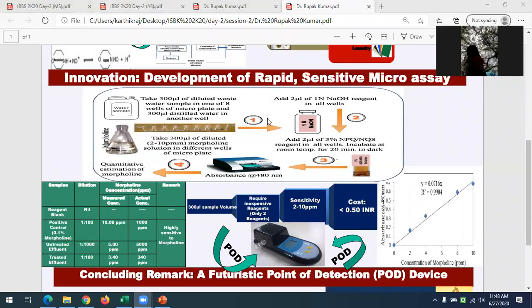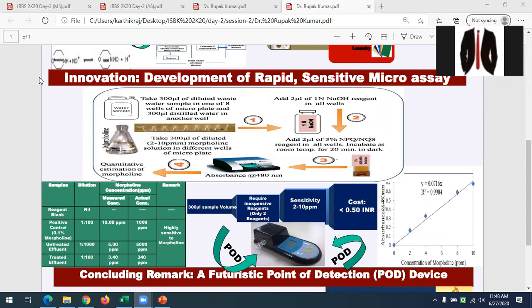It means that when we consume coated fruits and vegetables, or take water from an industrial source, we magnify the amount of carcinogenic product. In order to overcome such a problem, we developed this method. That's all.